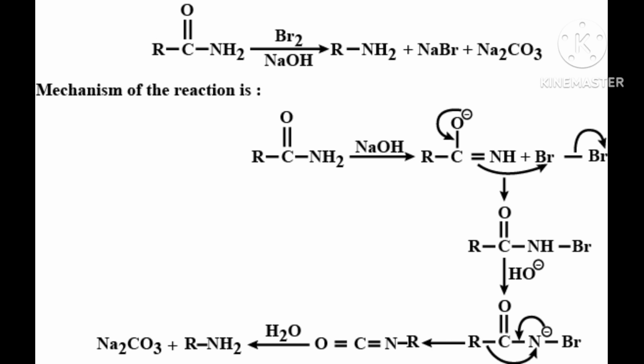Now 4 hydrogen and 2 oxygen are remaining. In Na2CO3, 3 oxygen are used up. 2 oxygen and 4 hydrogen means 2H2O. Then you got RCONH2 plus Br2 plus 4 NaOH. You got RNH2 plus Na2CO3 plus 2 NaBr plus 2H2O.